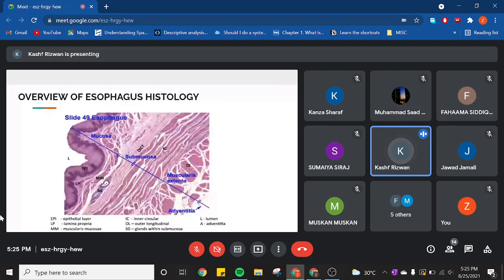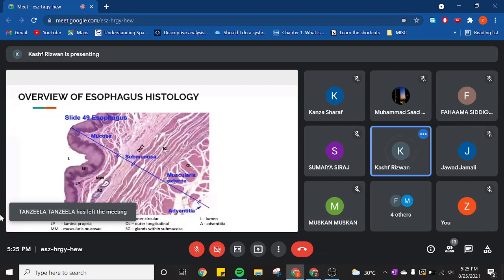Now, the type of muscle present depends on what part of the esophagus you're talking about. So like we discussed, if it's the upper third, then we're talking about the striated muscles. If it's the middle third, we're talking about a combination of striated and smooth muscles. And if it's the lower third, we're talking about smooth muscles only. And then you have adventitia.